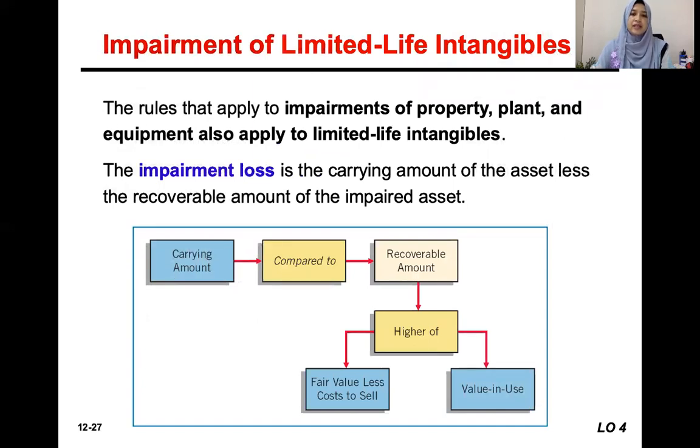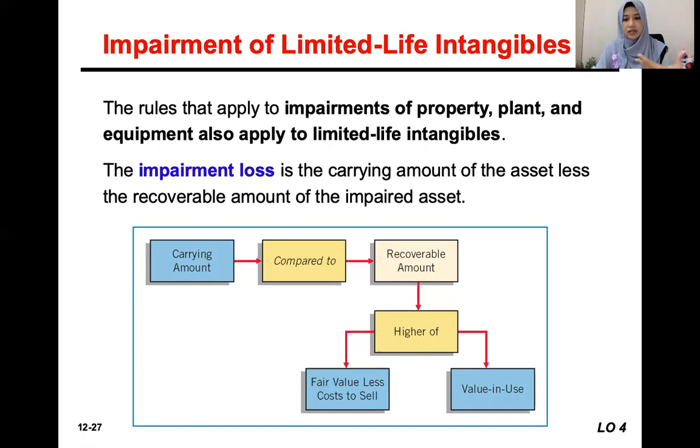Like I said, the impairment procedure is the same as for fixed asset or tangible asset. So we compare the carrying amount and recoverable amount. Recoverable amount must come from the higher of fair value less cost to sell or value in use. Value in use is the discounted future cash flow of the asset.